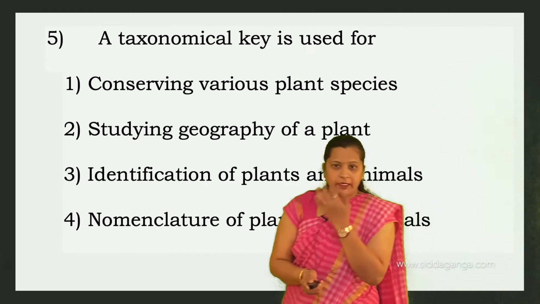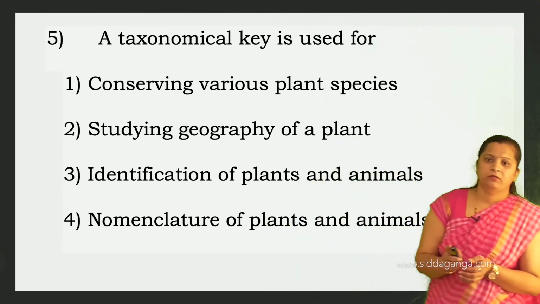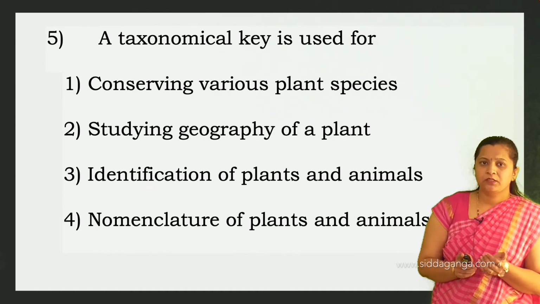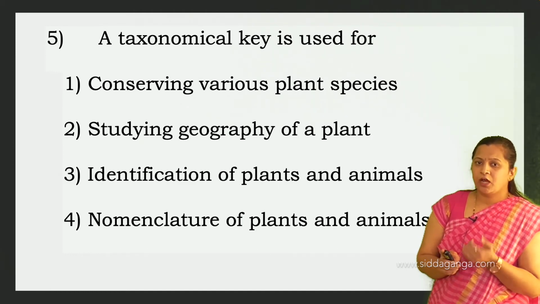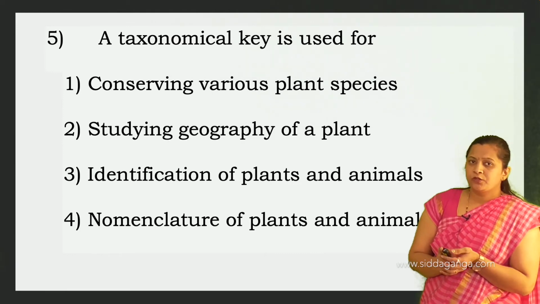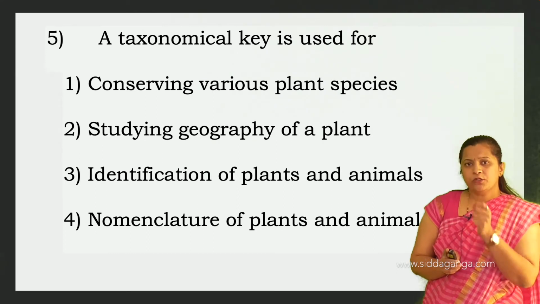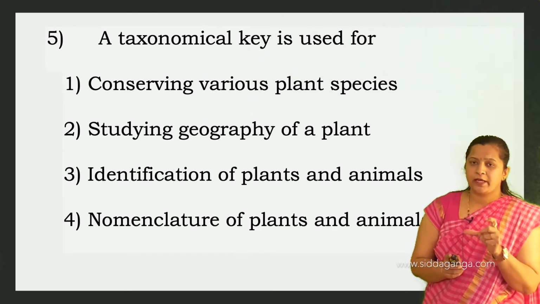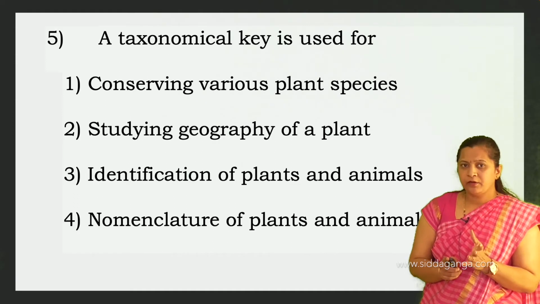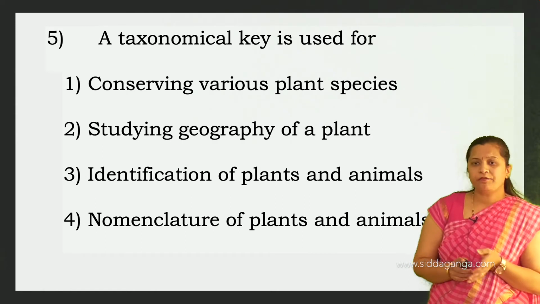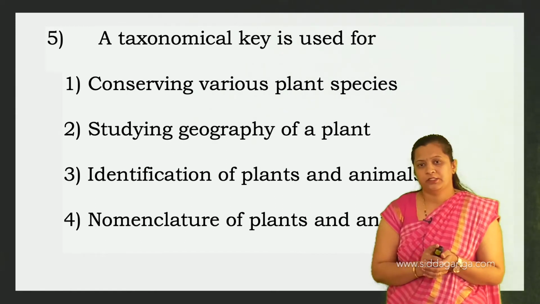A taxonomical key is used for conserving various plant species, second, studying geography of a plant, third, identification of plants and animals, and the nomenclature of plants and animals. We discussed so many taxonomical aids, no. So here the taxonomical key is also an important taxonomical aid. The key is mainly used for the identification of plants and animals.